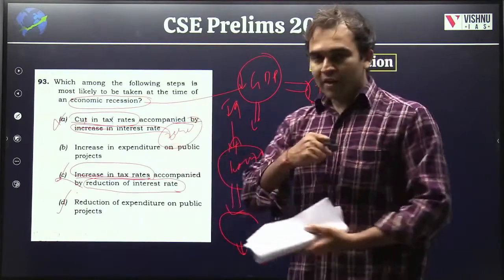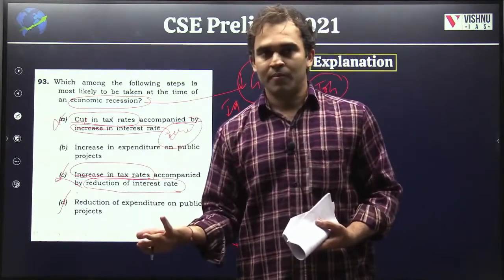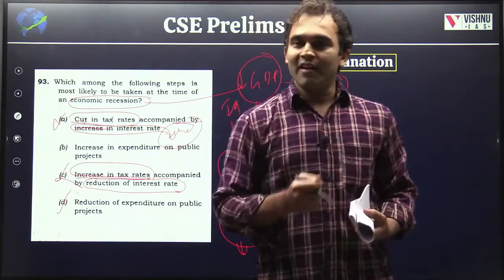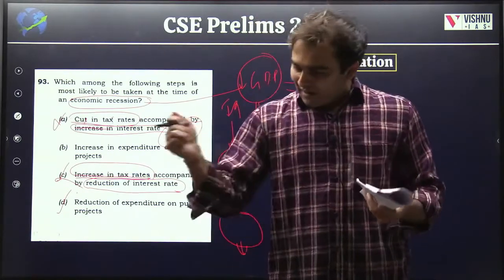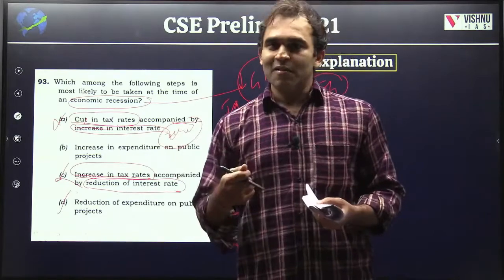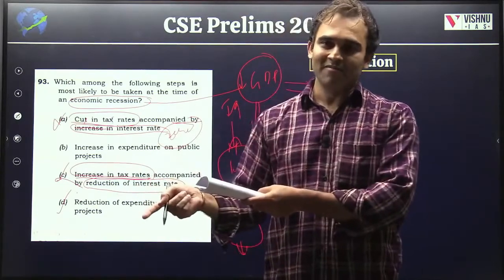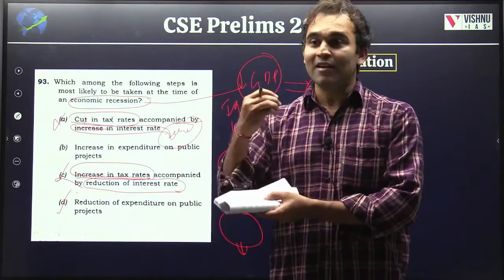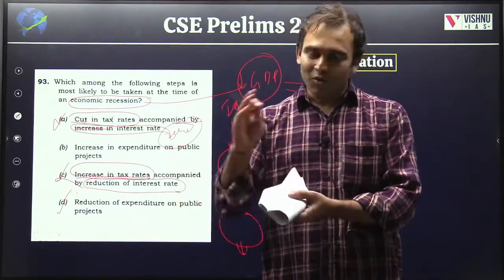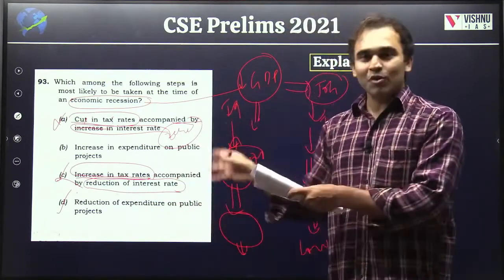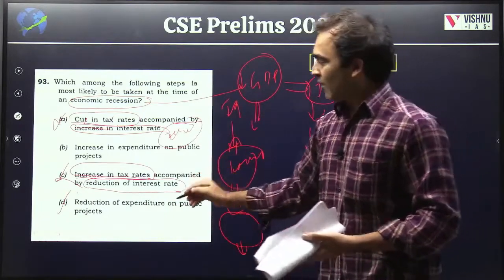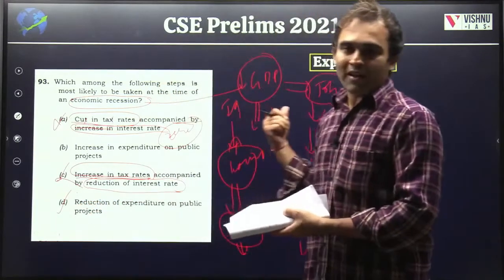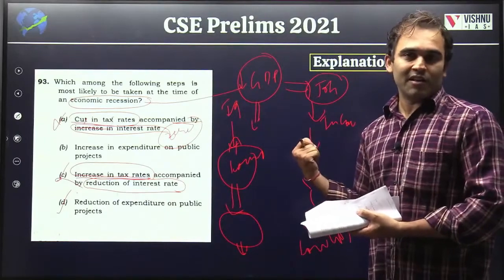When there is a recession, the government should spend more. In fact, Keynes says that the government should pay people for digging ditches, and pay people for filling up the ditches again, in times of economic recession. Spend that much, spend that loosely. It's like wasteful spending, but don't worry, in economics, even if it is wasteful, do that. That's what Keynes says. So if you are reducing expenditure, how will the economy come out of a recessionary phase?